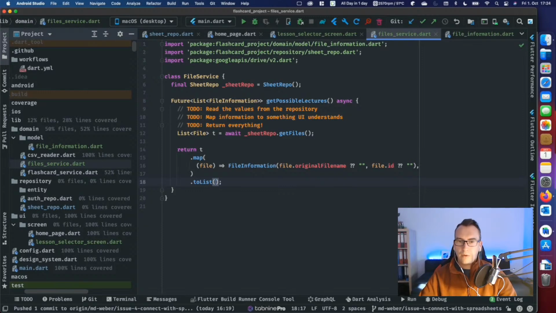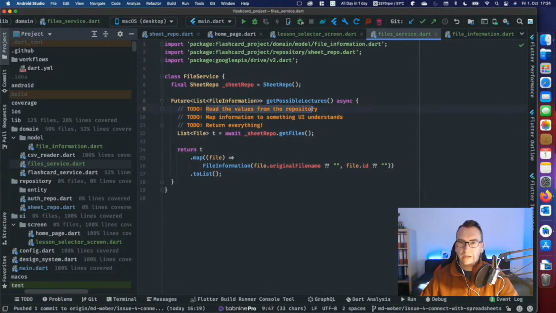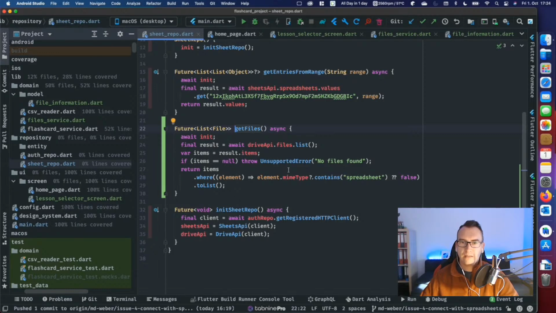So, I hope I was not too fast, maybe a little. So what we did, besides of the wrong naming here, is we read the value from the repository. That happens via this get files here. We initialize the service, we read from the driver API the files list that we receive.